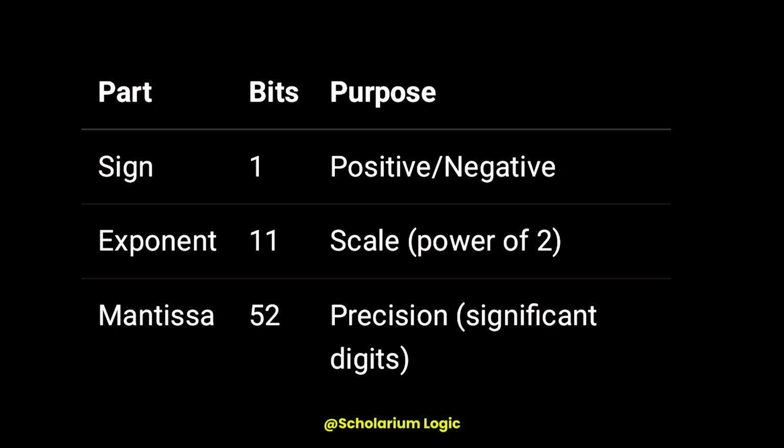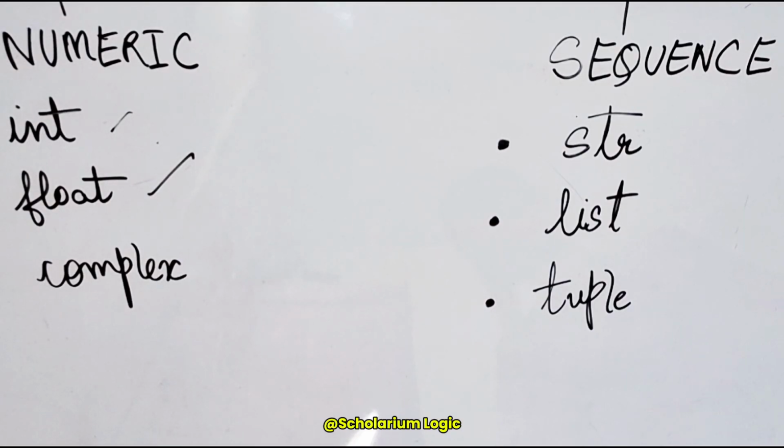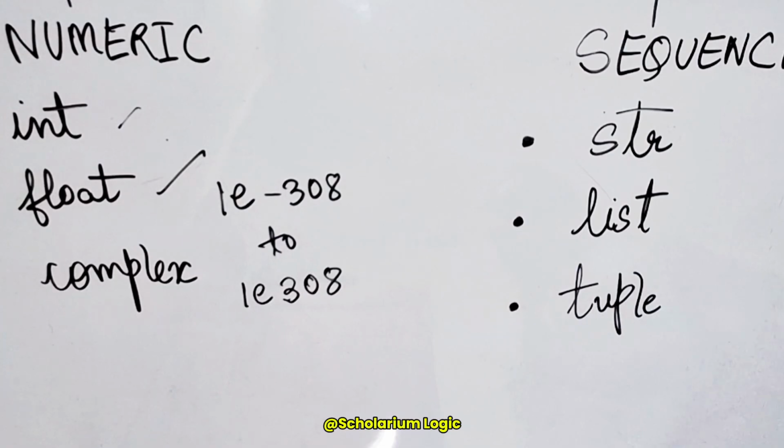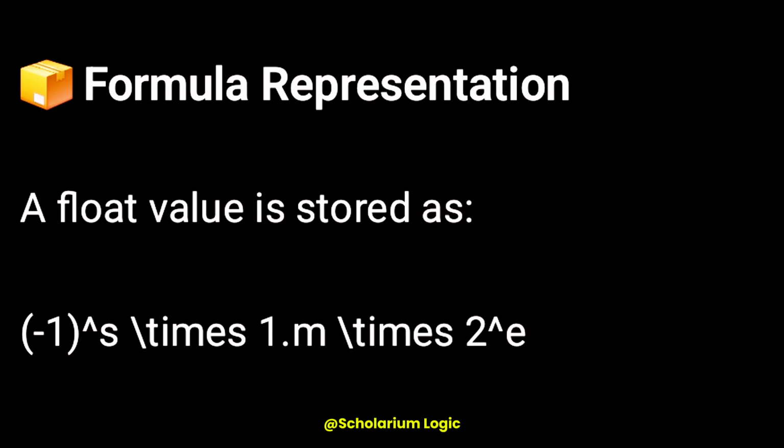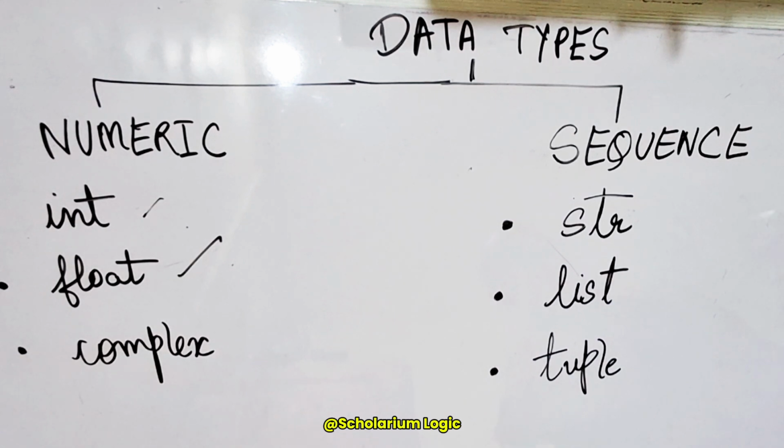We did not have any range for the integer data type in Python, but we do have a specific range for the float data type: 1 exponent -308 to 1 exponent 308. There also exists a formula in floating point which actually represents the memory structure of floating point numbers in Python. So this was all about the float data type in Python.